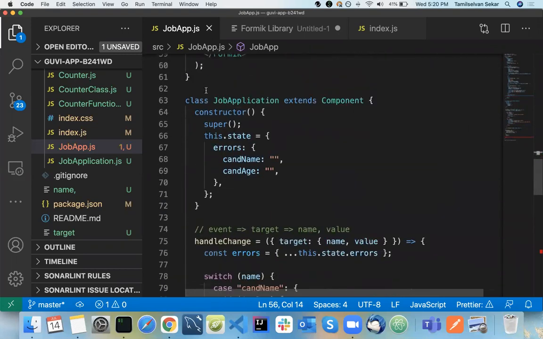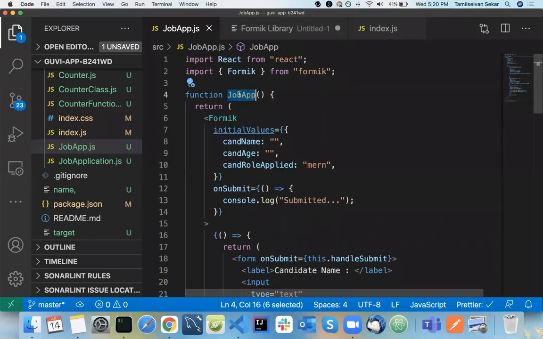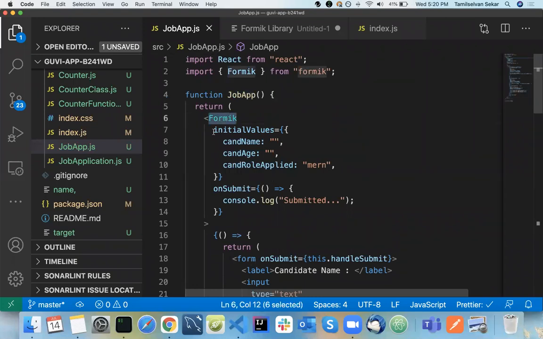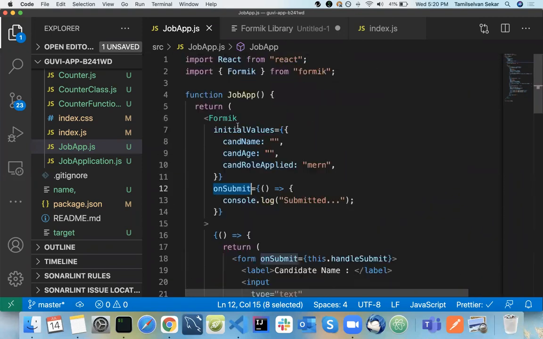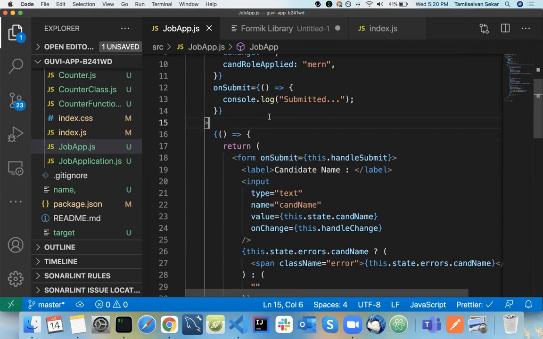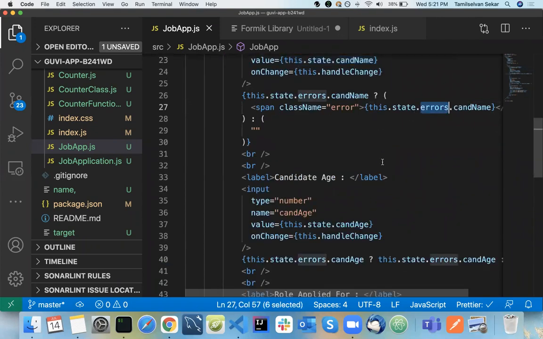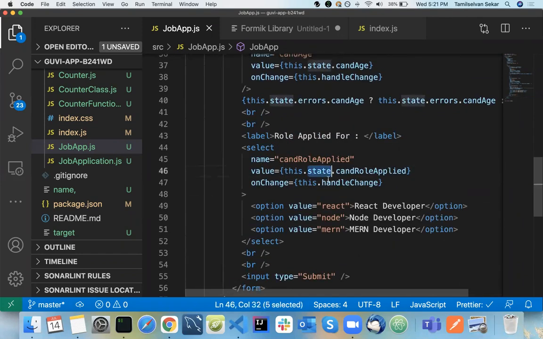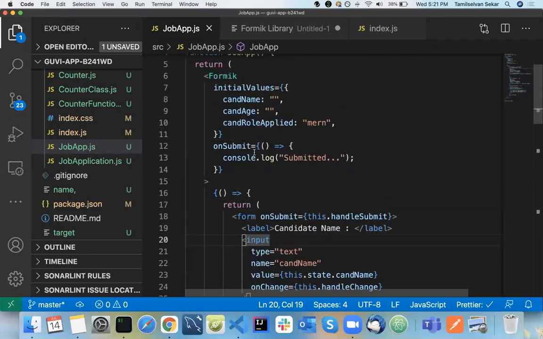Now I'm going to remove these things, I don't need this anymore. See how the same form gets reduced here. The Formik library takes initial values and onSubmit, and other than that, everything is the same. Now you can ask me the question: we need handleSubmit, handleChange, state, errors inside the state, what else do we need? That's it. That's the power of Formik.